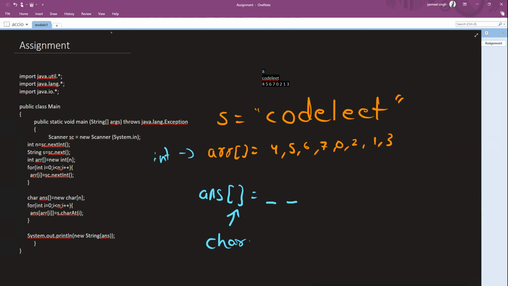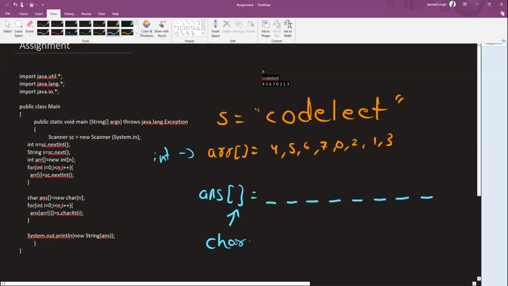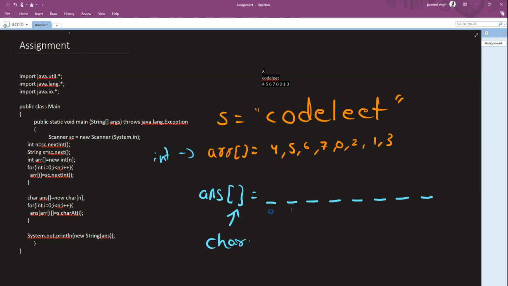So 1, 2, 3, 4, 5, 6, 7, 8. Let's also put the index values below it. So this is index 0, 1, 2, 3, 4, 5, 6, and 7. I guess this is the part where you guys are facing the doubts. I created the character array. This is the initial creation that I did.